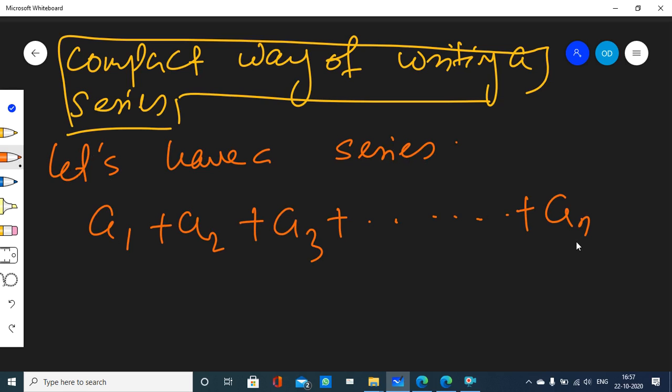It is a series, right? And originally the sequence was a1, a2, a3, dot dot dot, an. Then when I put plus in between them, I get this series.